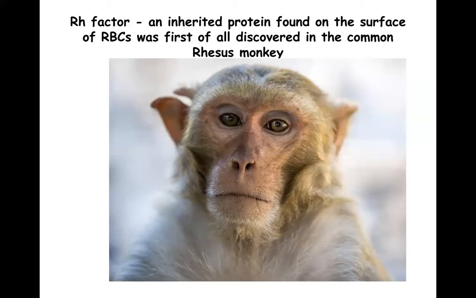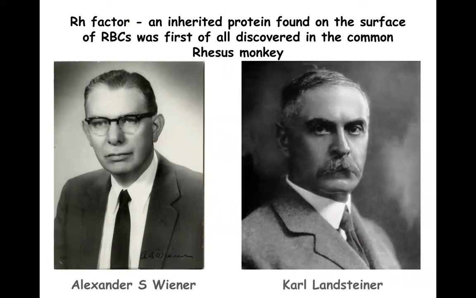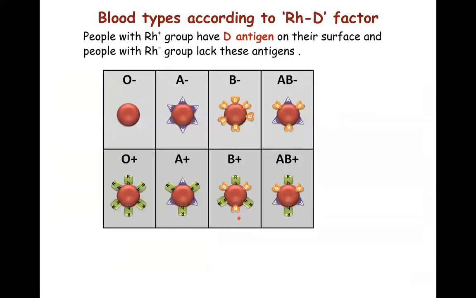Now, Rh factor is an inherited protein. It is found on the surface of RBCs. It was first of all discovered in the monkey called the rhesus monkey by these two scientists, Alexander S. Wiener and Karl Landsteiner. These two in 1937 found out about the Rh factor and they started calling it the RhD factor by 1940.